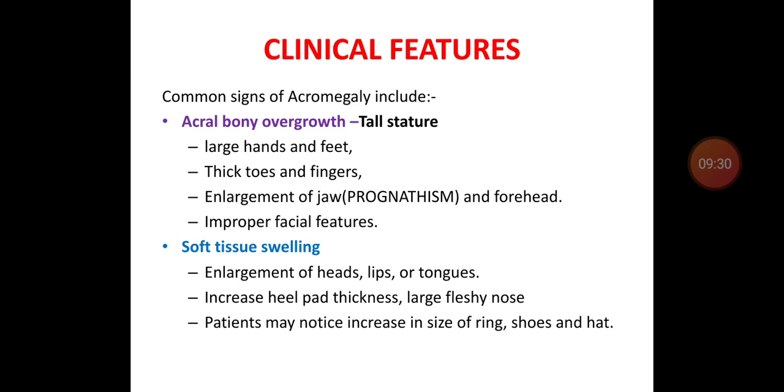So what are the clinical features of this acromegaly? The most common clinical feature in acromegaly is acral bony overgrowth. So the patient will be of tall stature. There is enlargement of hands and feet, and thickened toes and fingers. Enlargement of jaw, that is prognathism, and enlargement of forehead, that is frontal bossing. All these features make up the acromegaly face, that is coarse facial features.